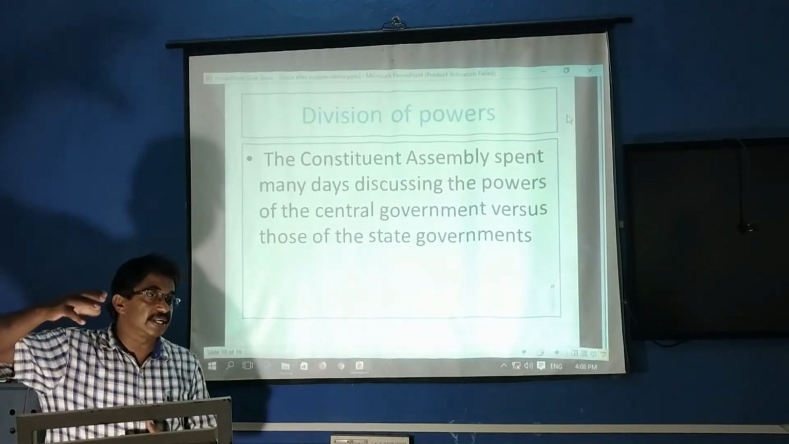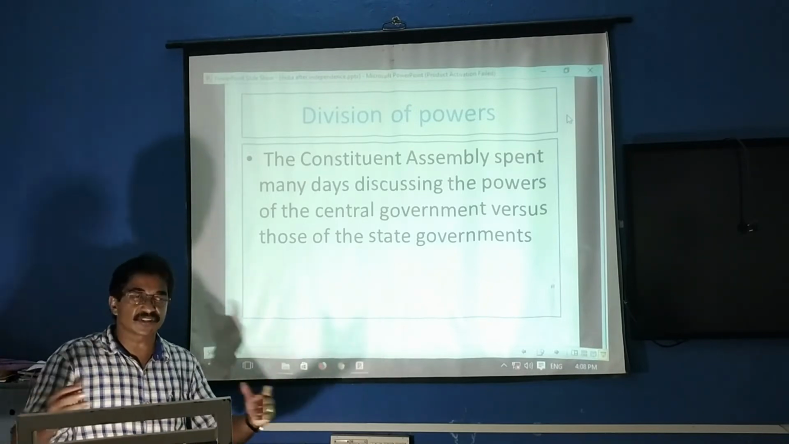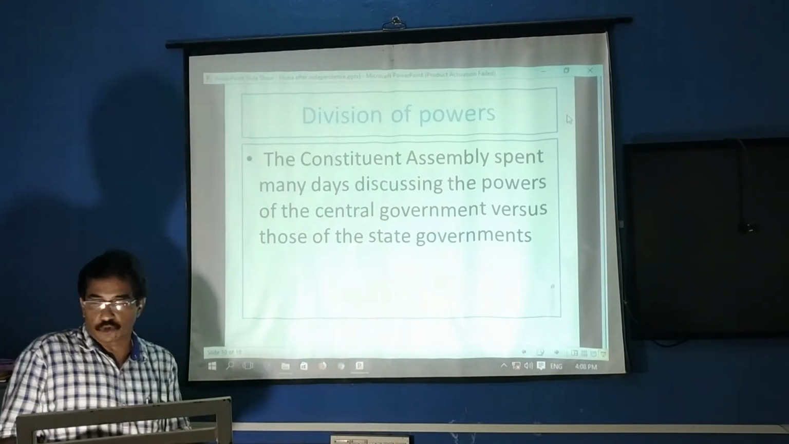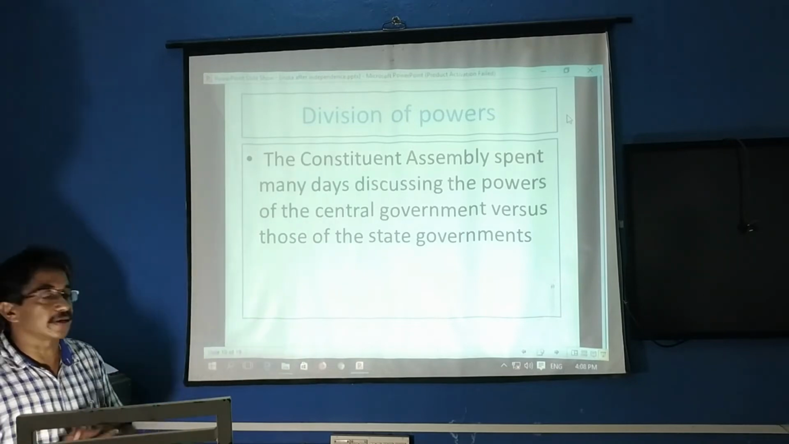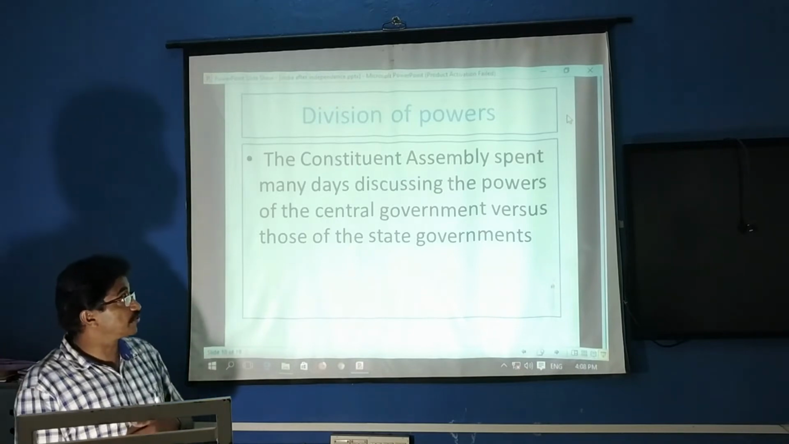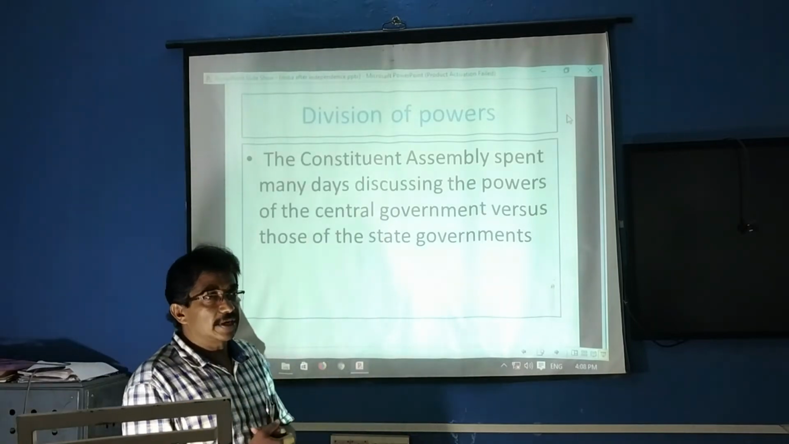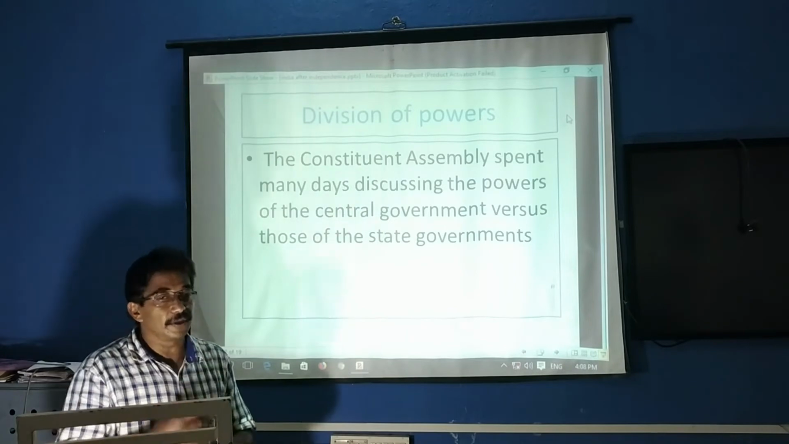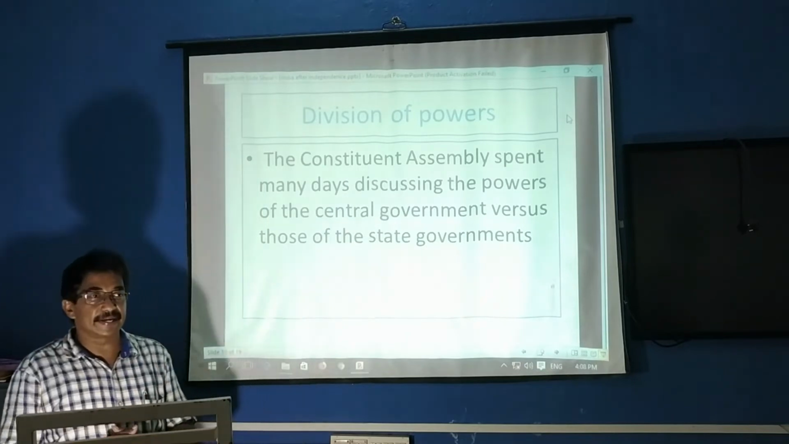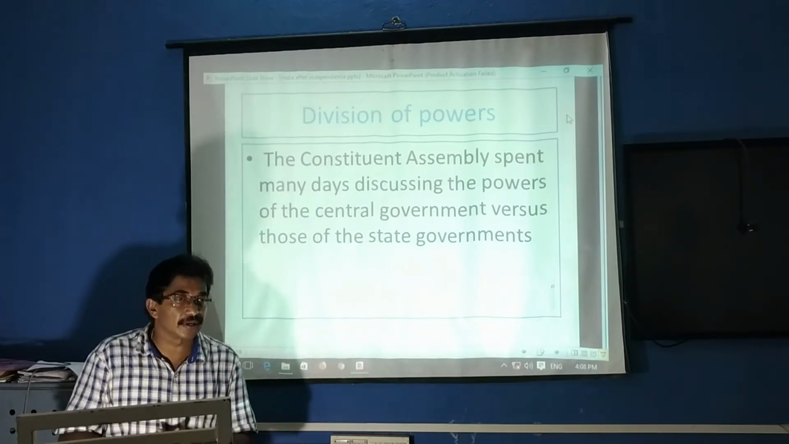Next, in the Constitution, there is division of powers. Who will handle foreign affairs or defense? That discussion also took place. Finally, the sharing of powers took place between the state and central government. The Constituent Assembly spent many days discussing the powers of the central government versus those of the state government. What powers should the state government have? In which areas should the central government have powers? So the Assembly decided that three types of lists were introduced.